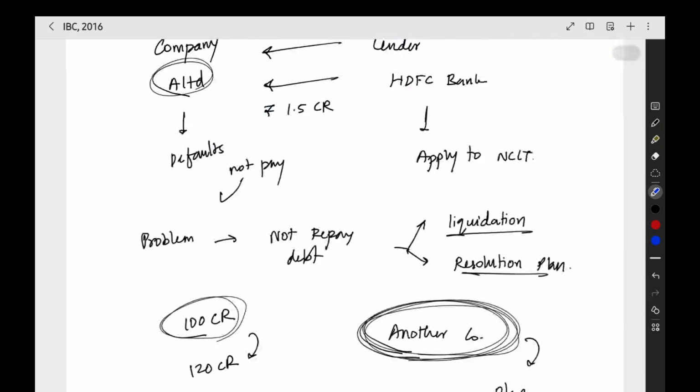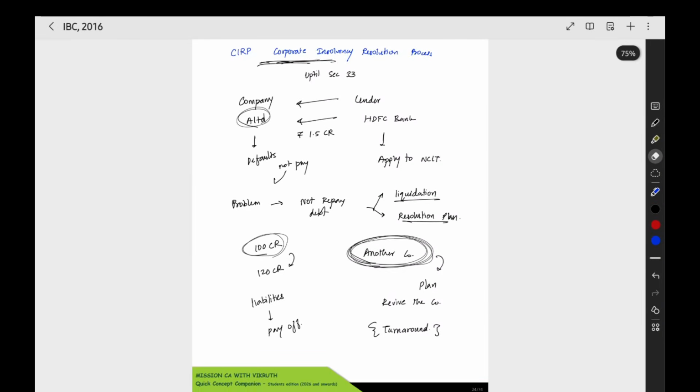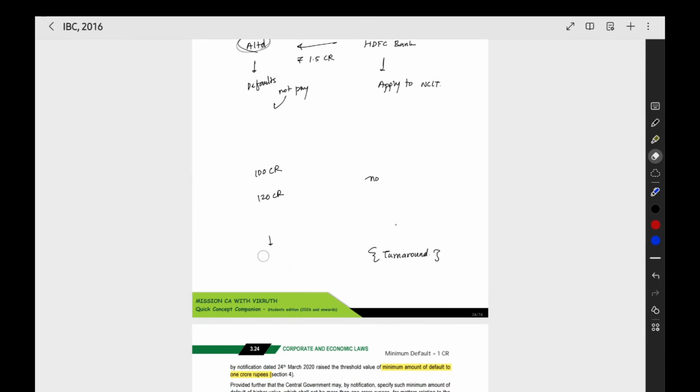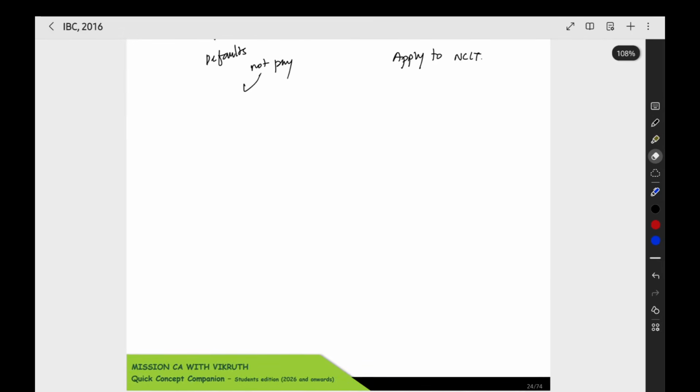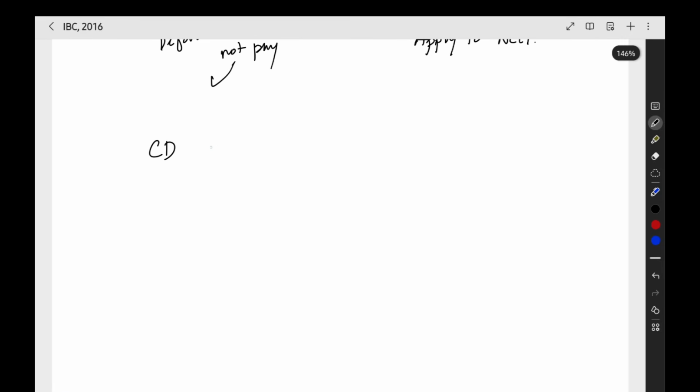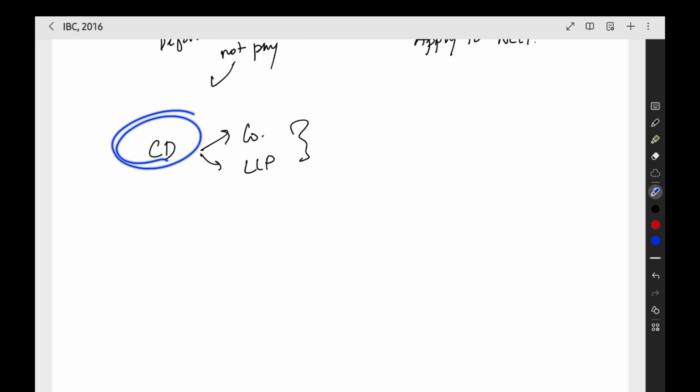I told you that I will tell you the meaning of corporate debtor also. In corporate debtor, we have two things: one is the company, another one is the LLP. Both are corporate forms of structure with limited liability, and both will be called the corporate debtor. If a company gets a loan or an LLP gets a loan and they default, they are not paying the amount, then they will be called the corporate debtor under the IBC.